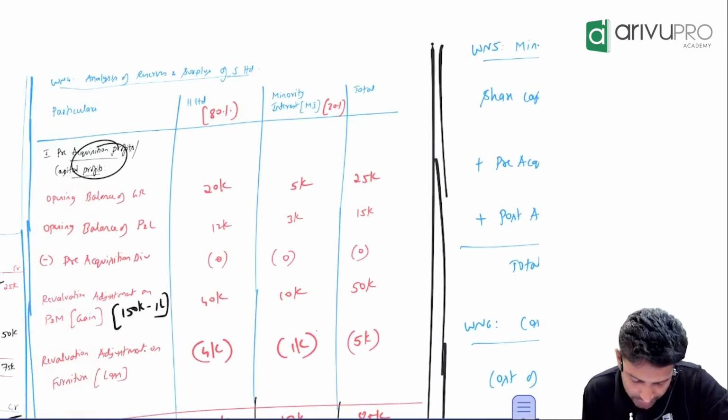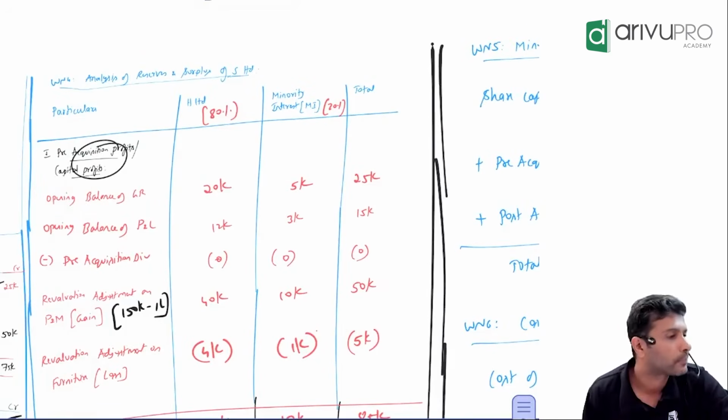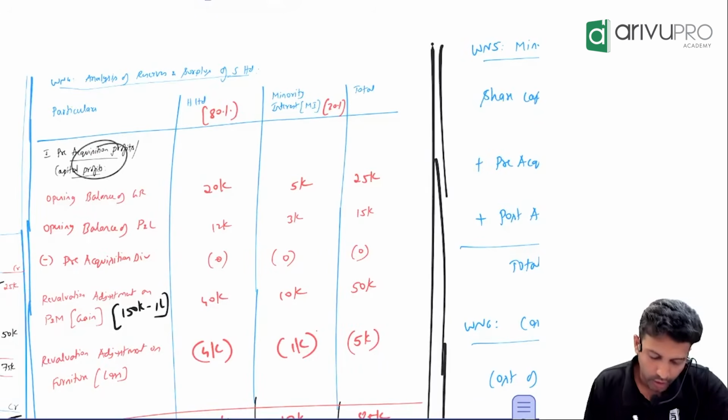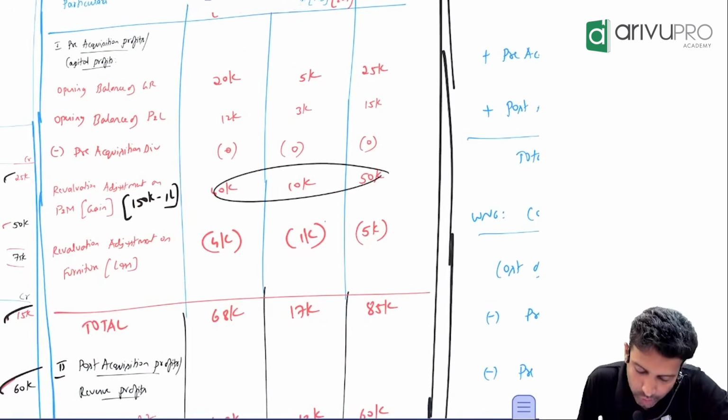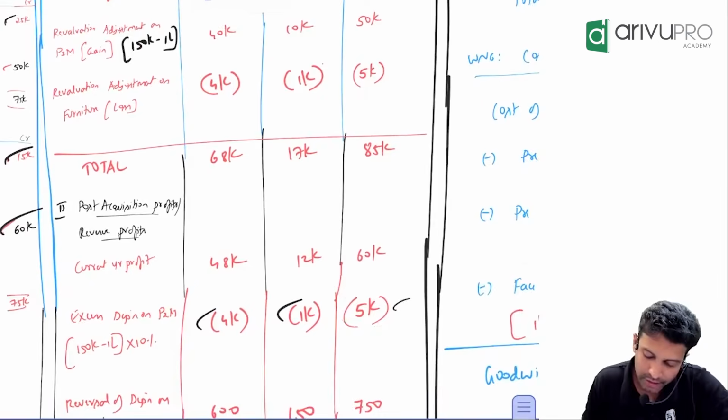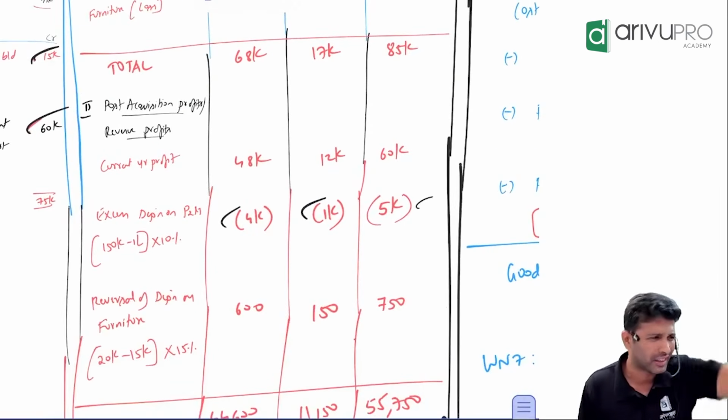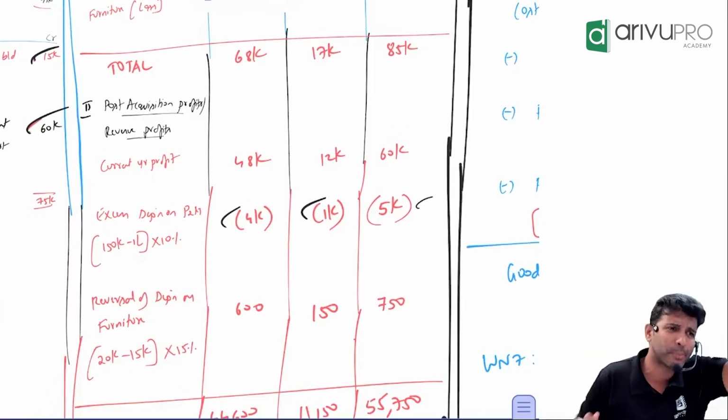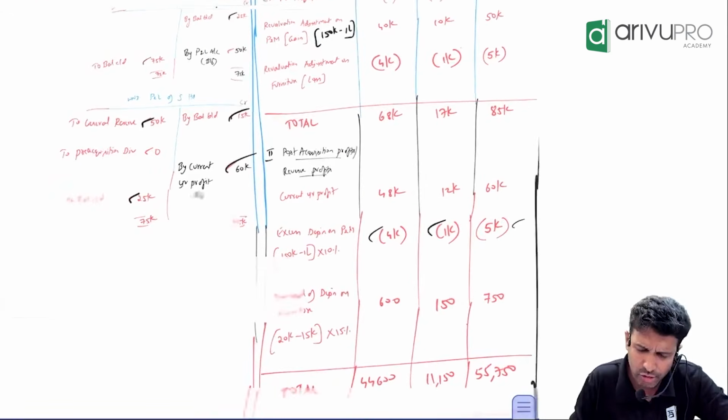Under pre-revaluation loss, 5,000 negative. Okay, Naji? Sir, for this, depreciation you give as a negative number, so for the other one you will give it as a positive number. Easy, no? Instead of going through a logic sum, you can simply do a sign reversal. And the calculation is also very straightforward here.